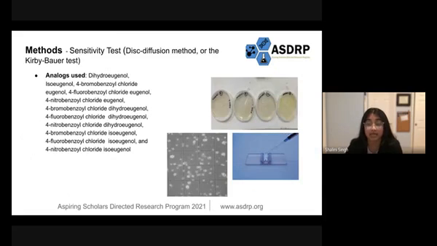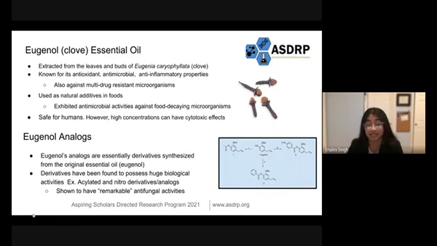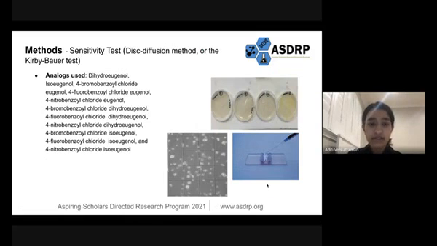And analogs. Analogs are essentially derivatives synthesized from the original essential oil, which in this case is eugenol. Derivatives like analogs have been found to possess huge biological activities. For our first method, we did the sensitivity test, also known as the disc diffusion method or the Kirby-Bauer test, and these were the analogs that we used for the sensitivity test.